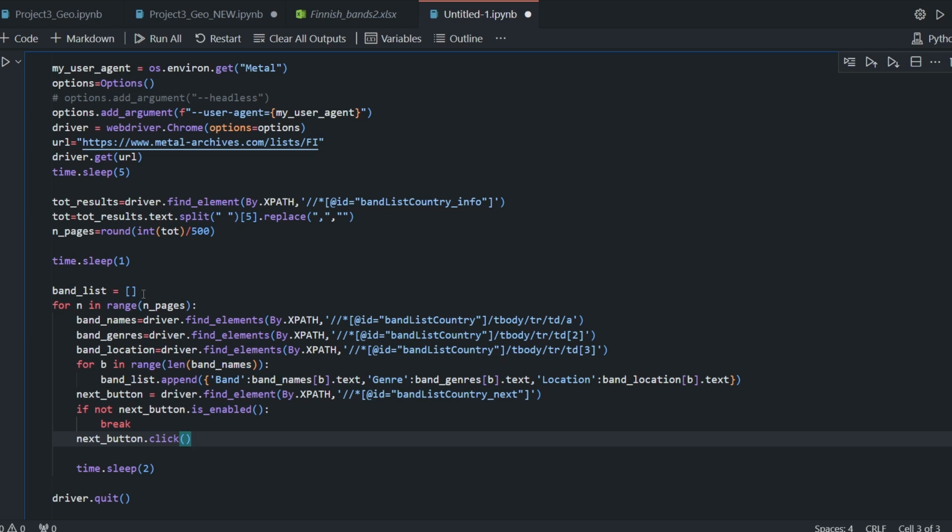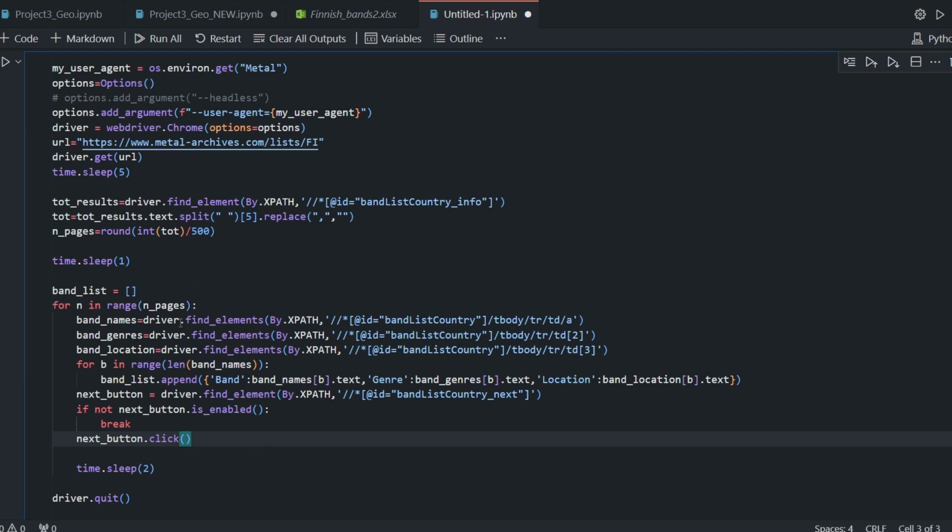Now, as usual, I want to create a data frame. As the lazy method, just create an empty list. In this list, we will append all the information in the form of a dictionary, something that we already did in Beautiful Soup in many other projects on YouTube, you can see.